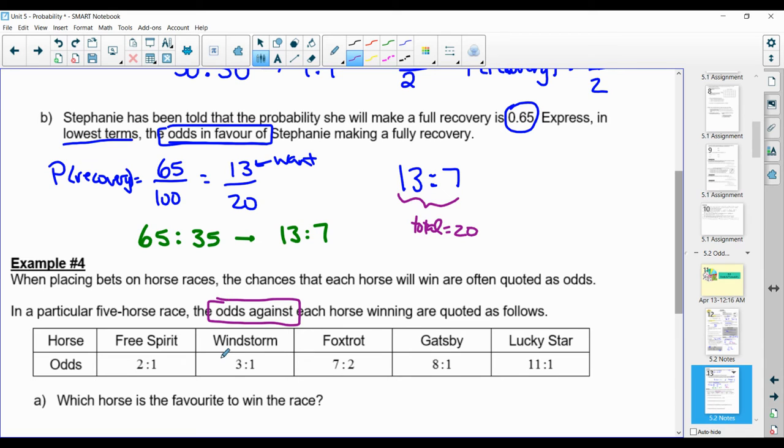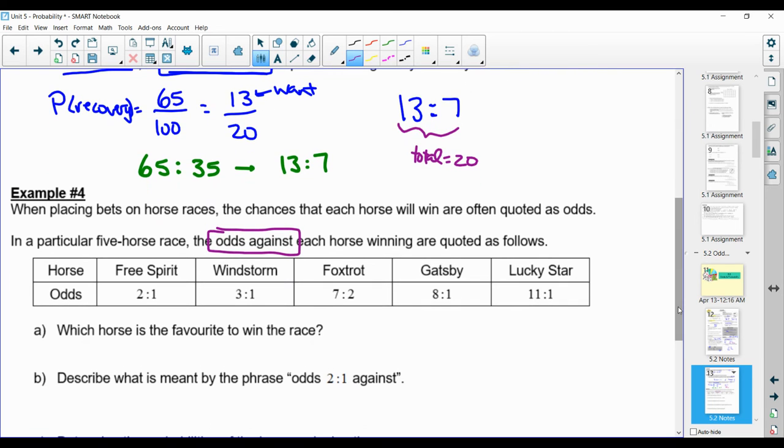So I want you to look at this chart and ask yourself, which horse is the favorite to win the race? Free Spirit is 2-to-1 against. Windstorm is 3-to-1 against. Foxtrot is 7-to-2 against. Gatsby is 8-to-1 against, and Lucky Star is 11-to-1 against. And so the question is, which horse is the favorite to win? And hopefully your answer was Free Spirit.